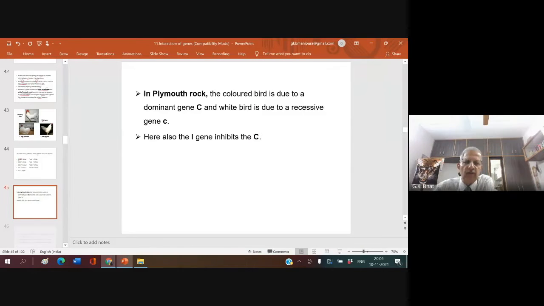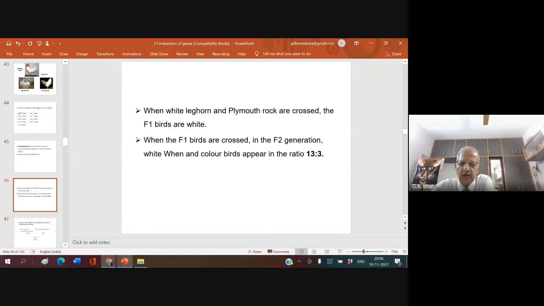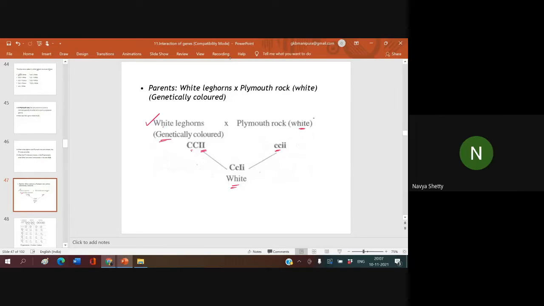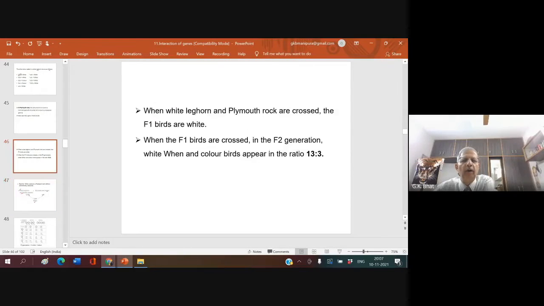Right? Now let us see. You cross white leghorn, genetically colored. But it is white. Why? There is an inhibiting gene. It inhibits it from expressing. This is white. Why? There is no color gene. Color gene is in a recessive condition. So this is white. Why? Sir, the I gene is in heterozygous condition. Okay, I will come back.